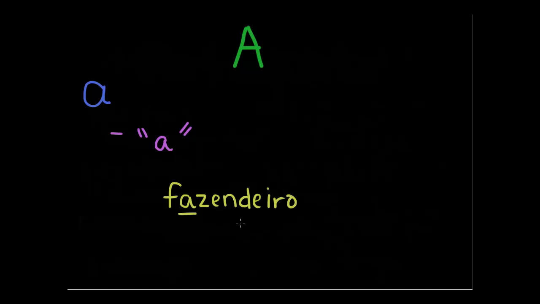Now look, this is what we just talked about, our E-I-R-O ending. If there's a long A, and it's one who does, it's going to be E-I. So, that's just a reference to our previous rule. Again, it comes from fazenda, so that's why we have fazendeiro, and our A here is representing the short A sound. So that concludes A, and we can move on to our next vowel, E.